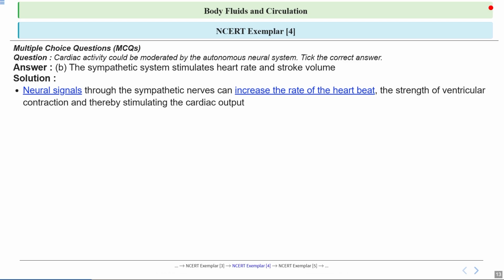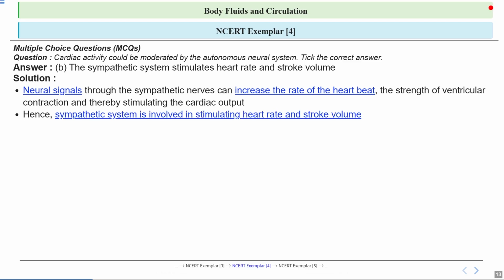So the option, the sympathetic system stimulates heart rate and stroke volume, is correct, because the sympathetic system is important for contraction. As a result of contraction, the output will also increase, and eventually the heart rate will increase. So option B is correct.